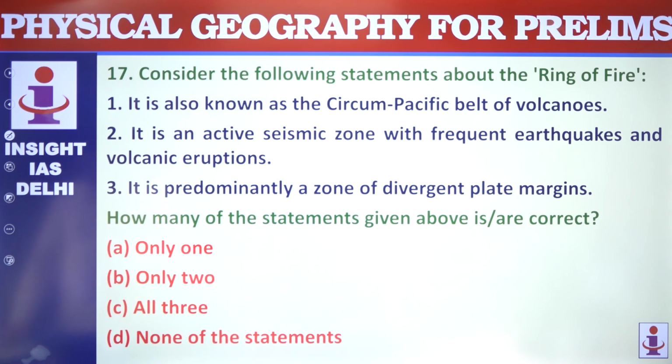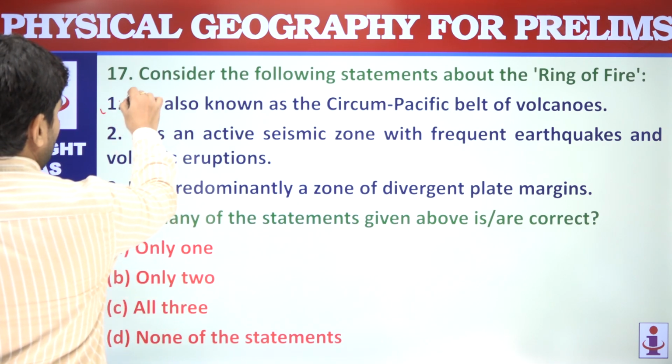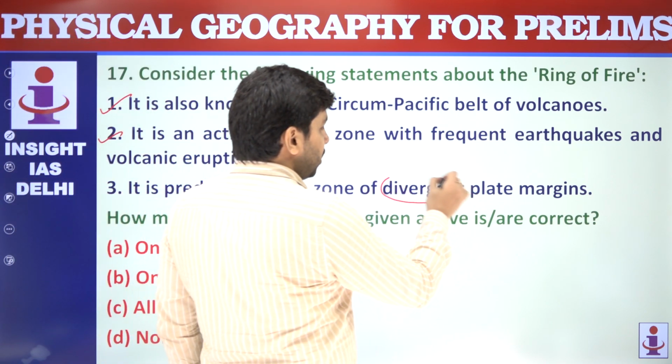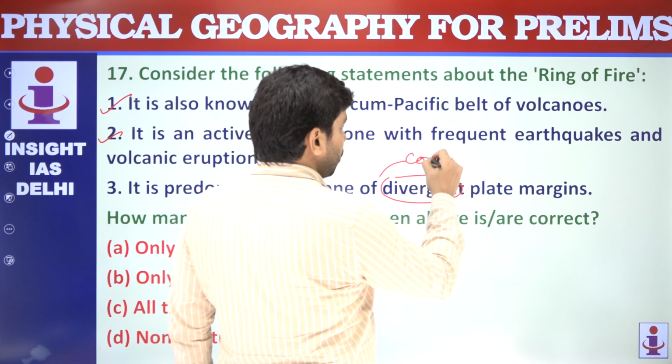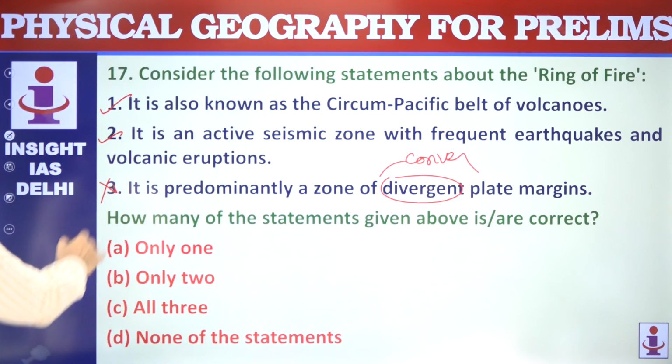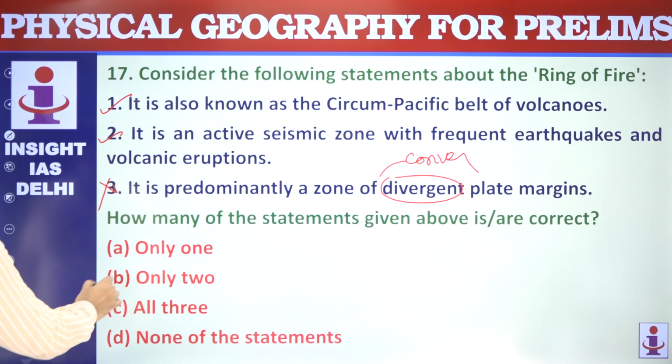Next question is about the ring of fire. Ring of fire. It is also known as circum-Pacific belt of volcanoes. Yes. It is an active seismic zone with frequent earthquakes and volcanic eruptions. It is predominantly a zone of divergent plate boundaries. Actually, it is not divergent, it is convergent. So that makes this statement not correct. Only 2 are correct.